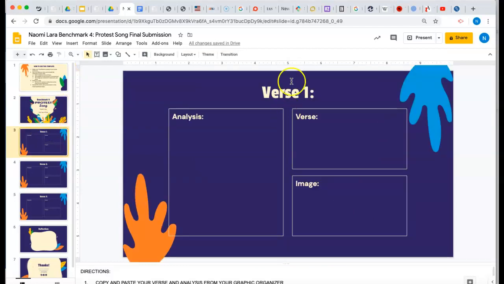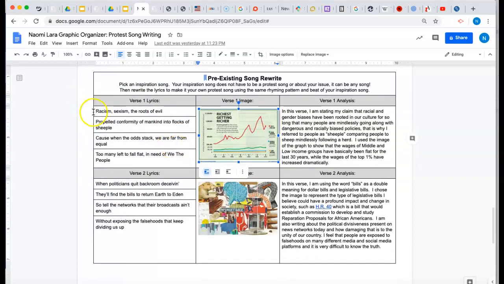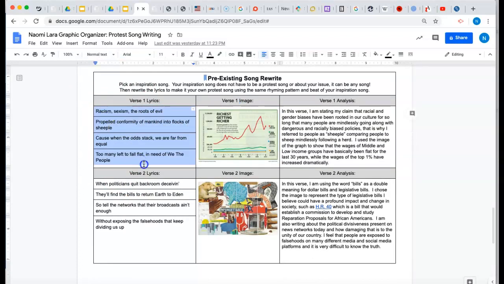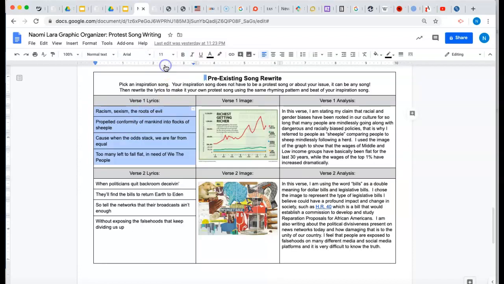And then you see that we have a slide for each verse. So down here in the speaker notes, there are directions in case you need it. There are some formatting things that you'll have to do if you're copying and pasting. If you go to your graphic organizer where you have your lyrics, you can just highlight and then right click, copy.